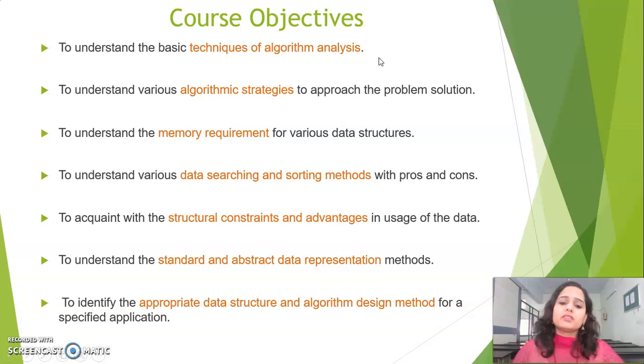Right now, you might not be familiar with the term algorithm analysis. When a particular algorithm is there, determination of the space and time requirement of the algorithm means algorithm analysis. In this course, you will understand the techniques of doing that analysis.